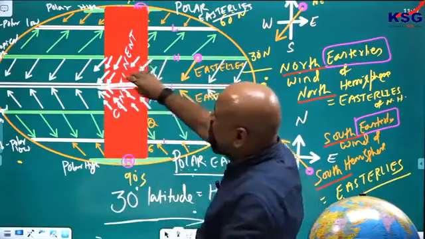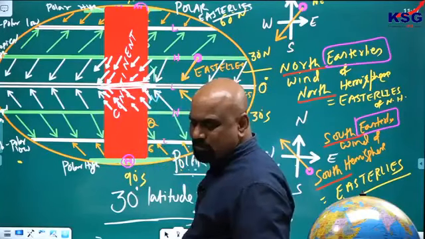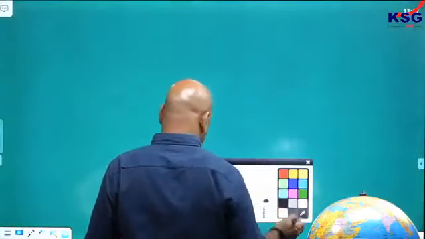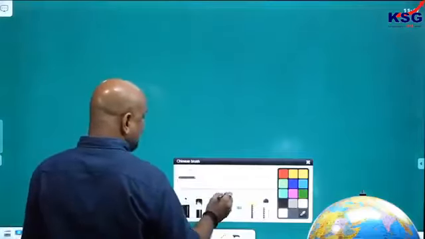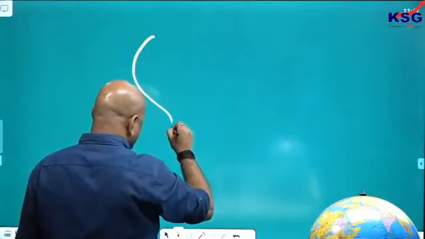So here you have more and more rainfall. Intensity of rainfall decreases from east to west. Yes or no? So for that region, as I have just mentioned about the African part in the last class also.